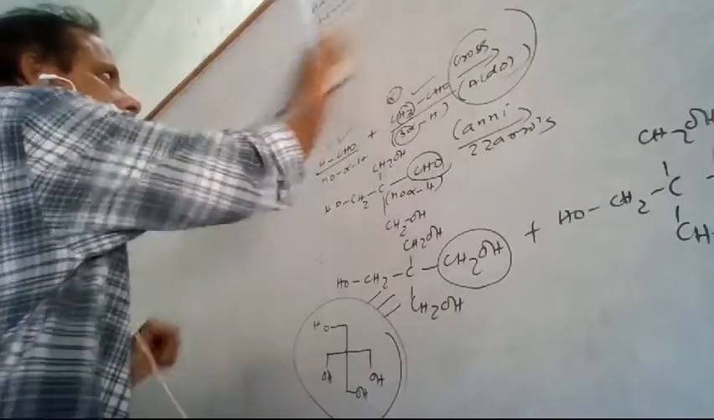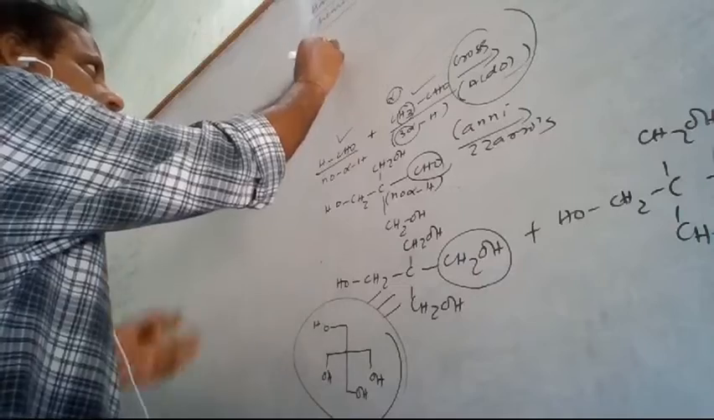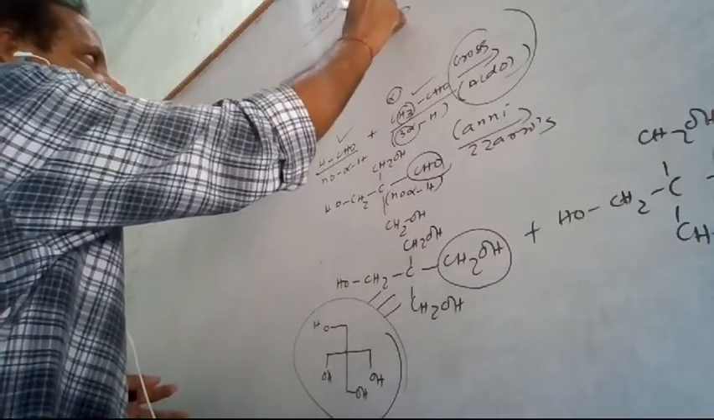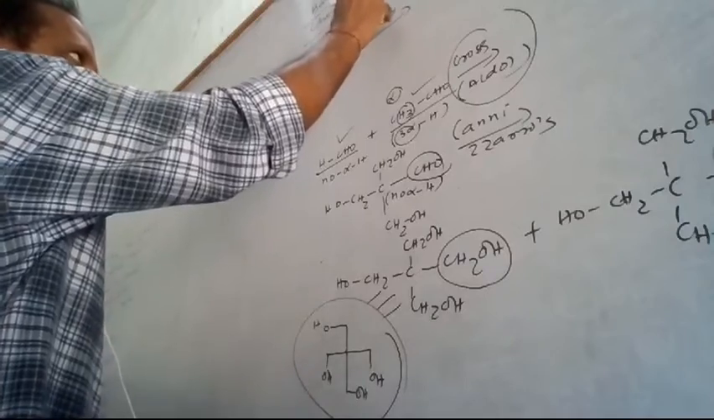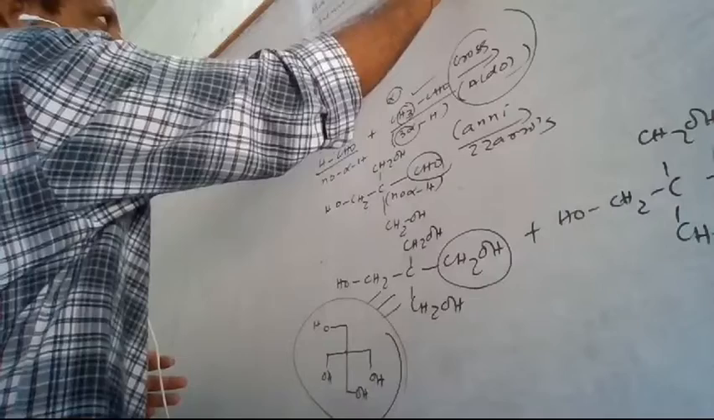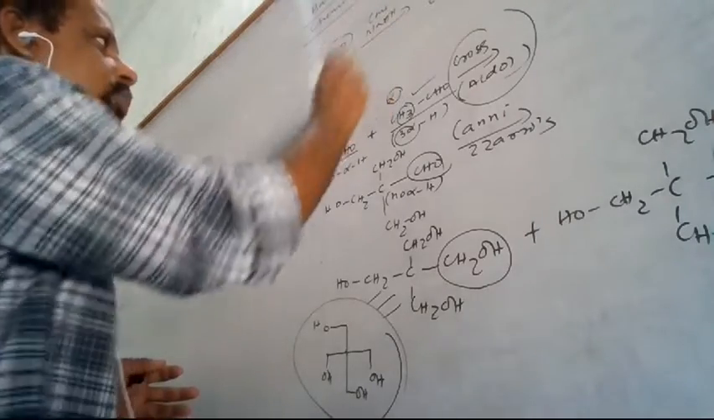Now I will give you some examples of the self-Cannizzaro reaction. Suppose this is glyoxal. This glyoxal is treated with concentrated sodium hydroxide. What will happen? Now you tell me. One of the CHO will be converted to carboxylic acid, and the other CHO will be converted to CH2OH.